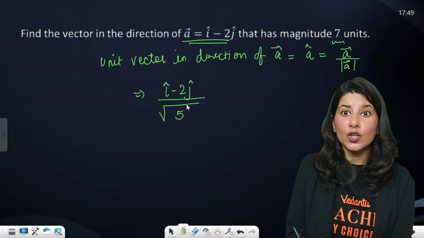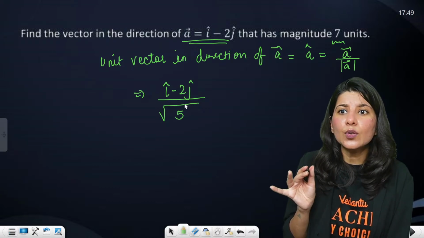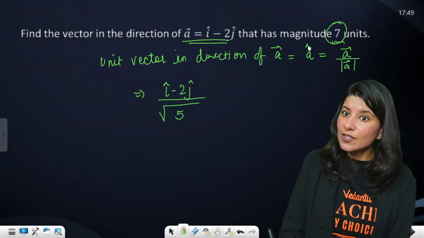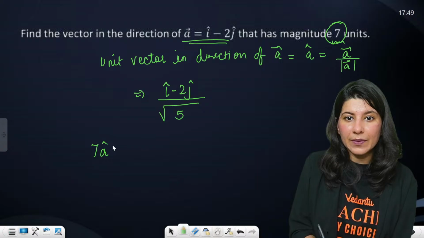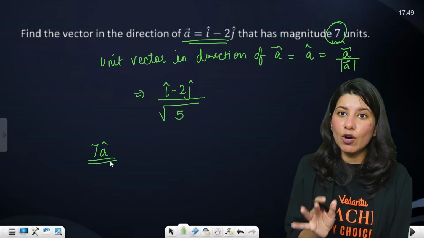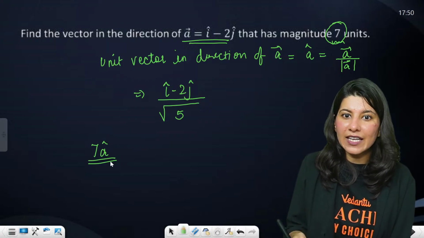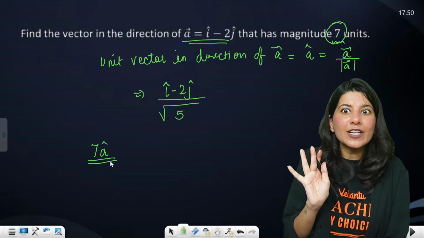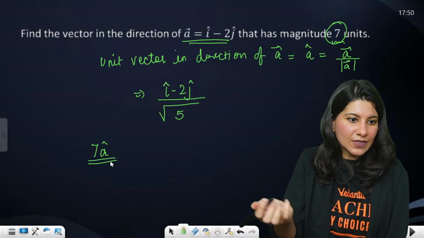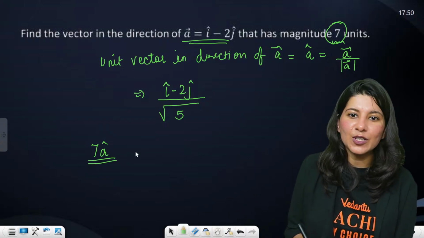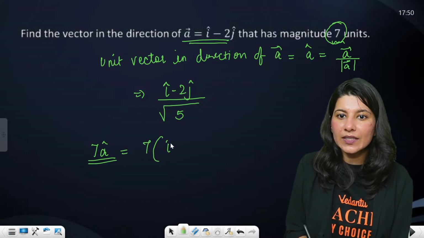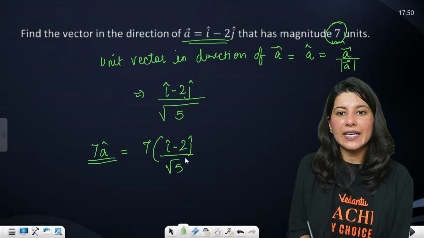This is your unit vector, by the way. But they are not asking you for the unit vector. They are asking you about the vector of magnitude 7 units. So your answer will be 7 a cap, 7 multiplied by a cap. Now 7a cap will have the direction of a vector only, so we have not changed the direction, and the magnitude will be 7 times 1, which is 7. You have found the unit vector. Now multiply it with 7. That's it.